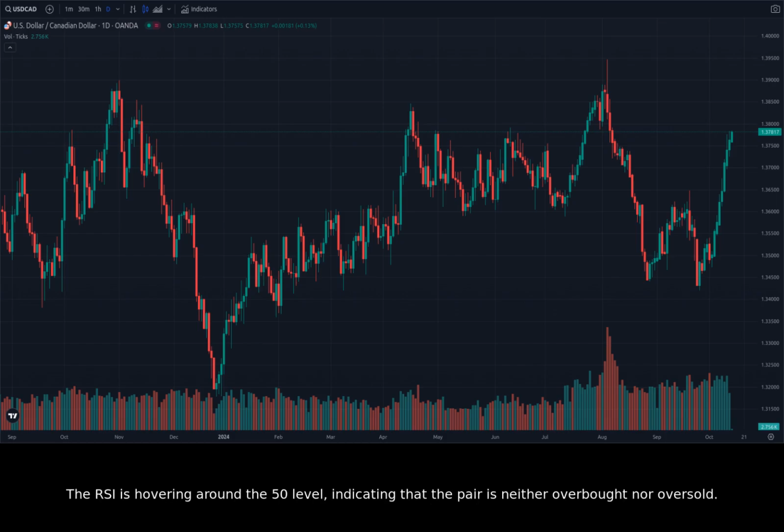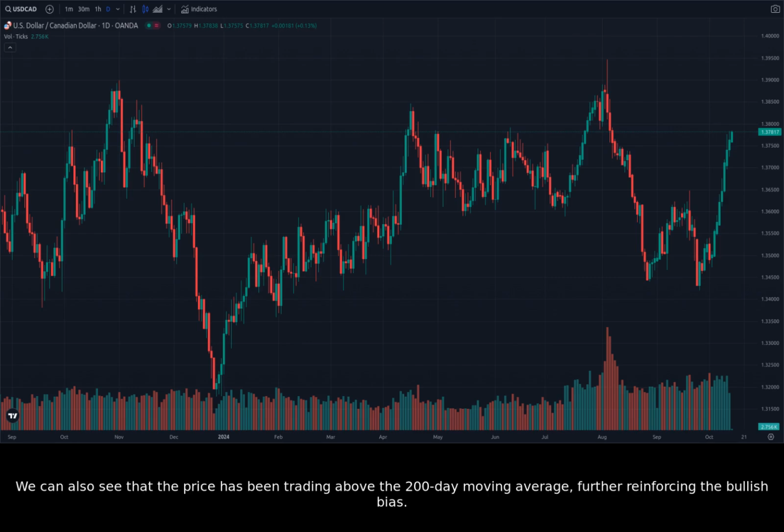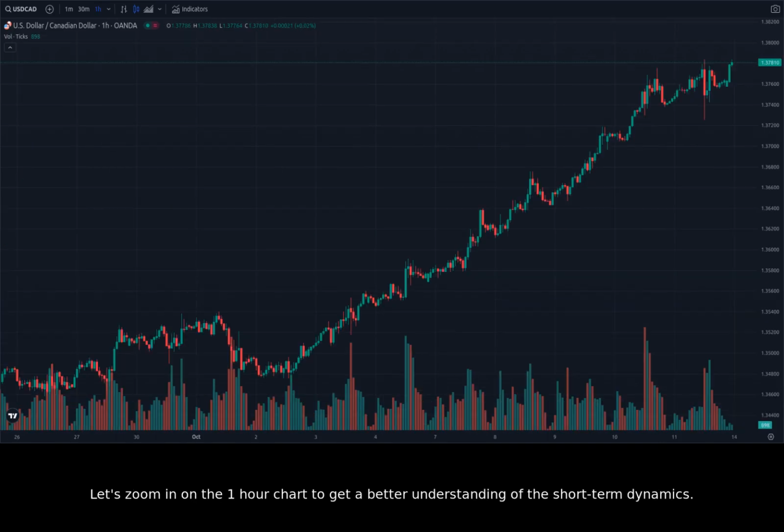The RSI is hovering around the 50 level, indicating that the pair is neither overbought nor oversold. The MACD is still trending upwards, confirming the bullish sentiment. We can also see that the price has been trading above the 200-day moving average, further reinforcing the bullish bias. Let's zoom in on the 1-hour chart to get a better understanding of the short-term dynamics.